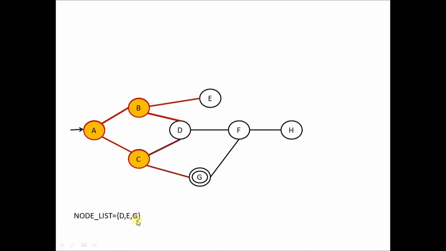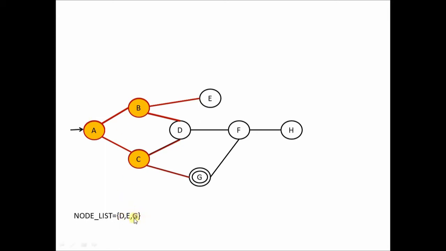Now please note, although G, which is a goal node, is now present in the node list, the node list actually represents all the nodes that are being generated, but these nodes are not yet evaluated. A node will be evaluated only when it reaches the front of this node list. So until a node happens to be the first node in the node list, that node will not be evaluated. And unless a particular node is evaluated, the algorithm will not know whether that node is a goal state or whether it is not.